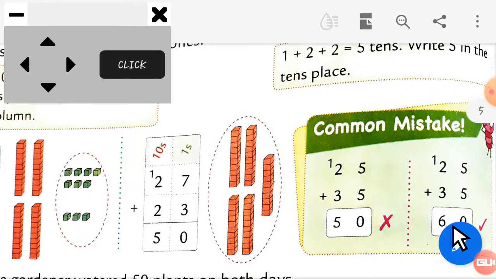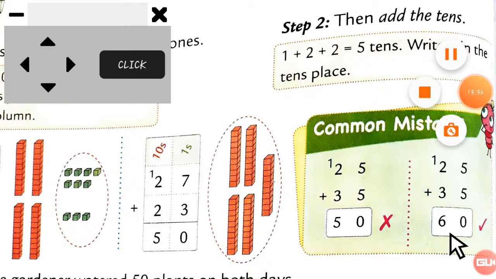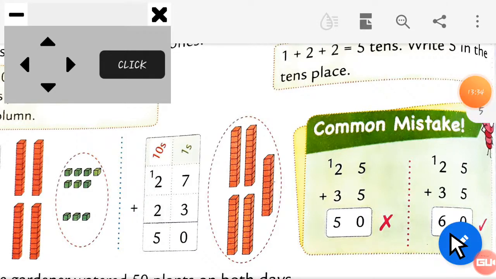So please students, don't make this mistake. Okay, so this is the common mistake that I tell you about. So please just keep this in mind and be careful. Whenever you add numbers, you must add the carry forwarded number in the tens place. Whether it is the hundreds place or the tens place, you have to add the carry forwarded number in the respective column whenever you put the number. Okay, so this is the thing which I want to tell you.